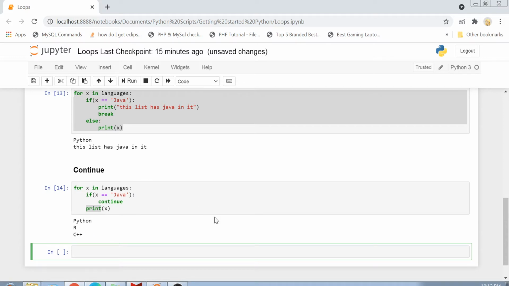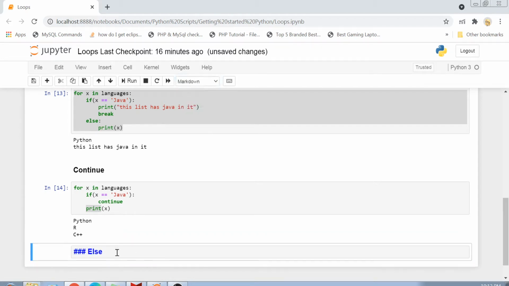So wherever we have the continue keyword, it will simply go back to the starting of the loop again, and it will skip all the statements which are written after the continue keyword. So continue will simply take us to the next item in the loop, and now the print statement here is simply skipped. This is about the continue keyword, and next we have something called else.